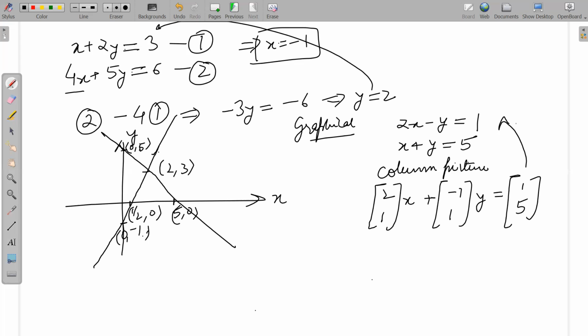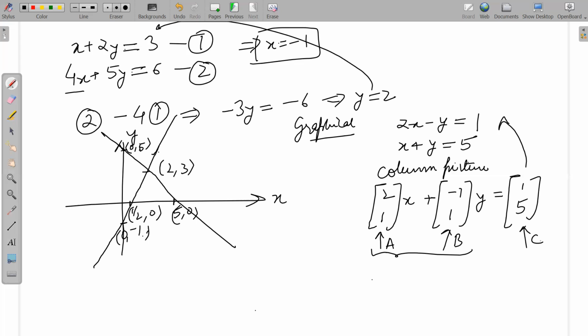So this can be thought of as a linear combination of these two vectors. You can think of this as one vector, this is the second vector, and this is your third vector. So x and y are two scalar quantities, and it's a linear combination of these two vectors. Let us call these vector A and vector B, which give a vector C. Is that all right? Do you agree with me?